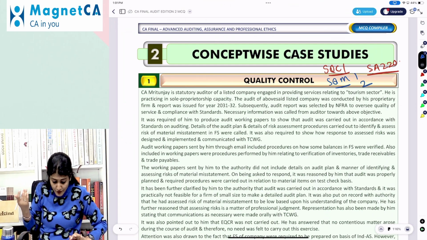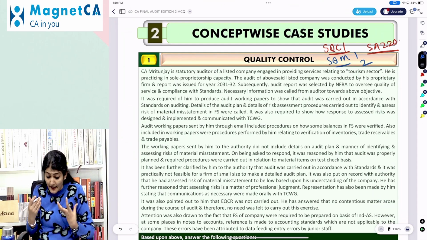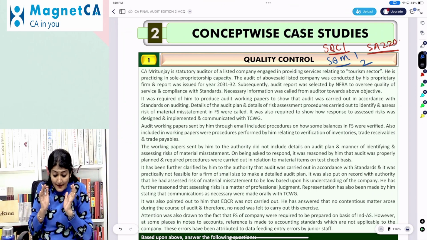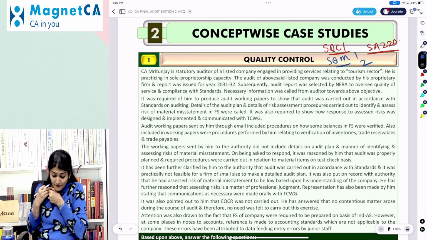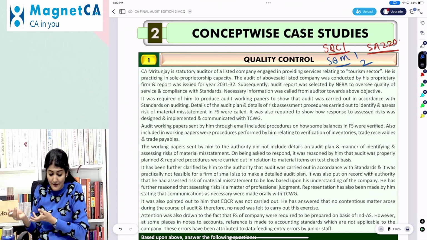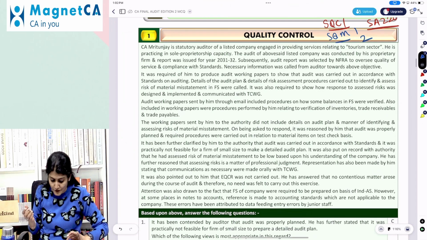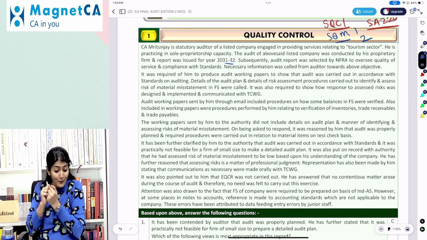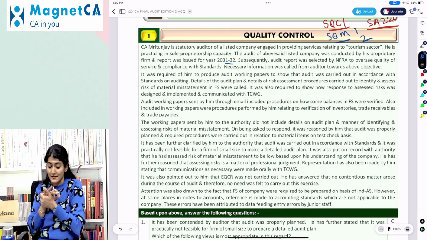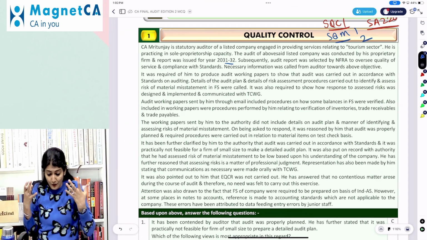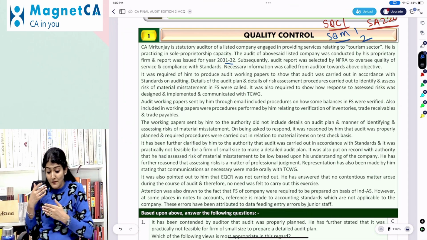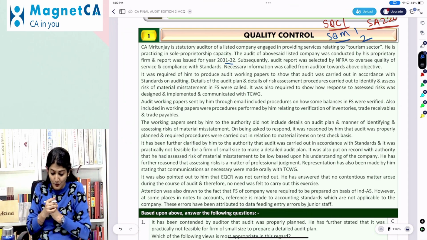Right. Mrityunjay is the auditor of a listed company engaged in providing services related to the tourism sector. He is practicing as a sole proprietor. The audit of the above said listed company was conducted by his proprietary firm, and the report was issued for 31/3/2X. Subsequently, the audit report was selected by NFRA to oversee the quality of service and the compliance with the standards. Necessary information was called from the auditor towards the above objective. It was required of him to produce the working papers or to show that the audit was carried out in accordance with the standards on auditing.